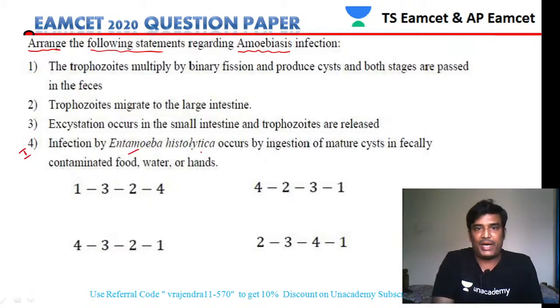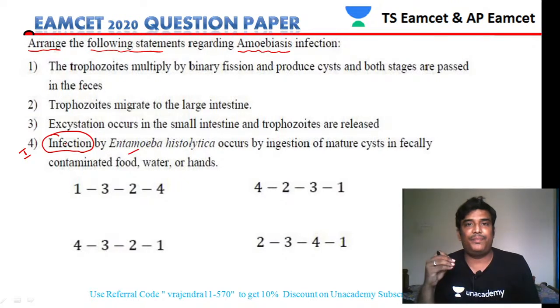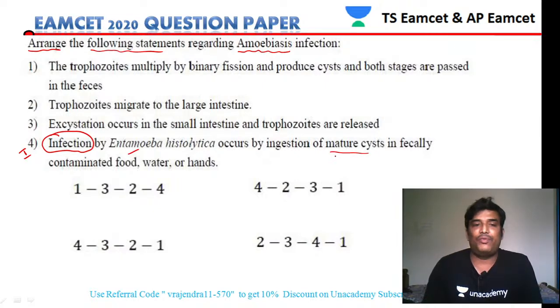Infection by Entamoeba histolytica, the organism which causes amoebiosis. The infection occurs by ingestion of mature cyst in fecal contaminated water or hands. So this is the first statement.